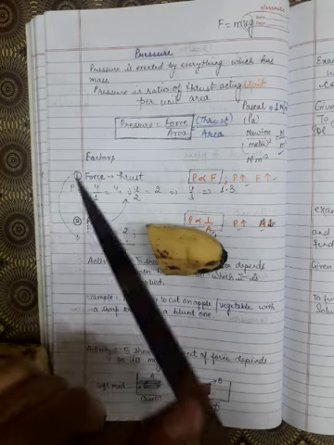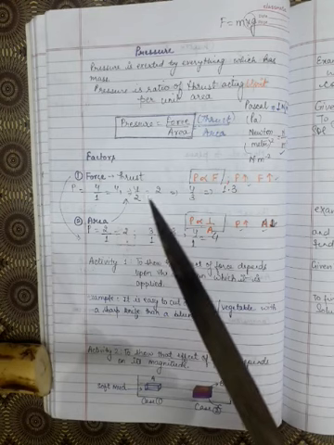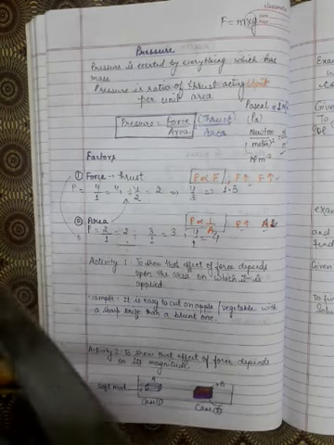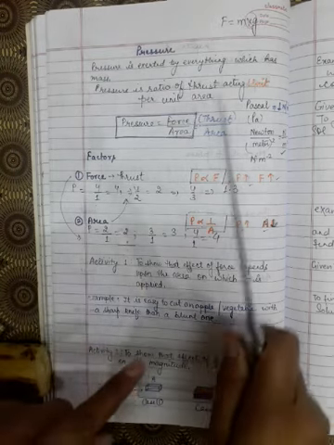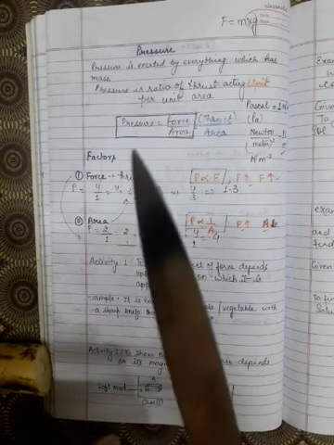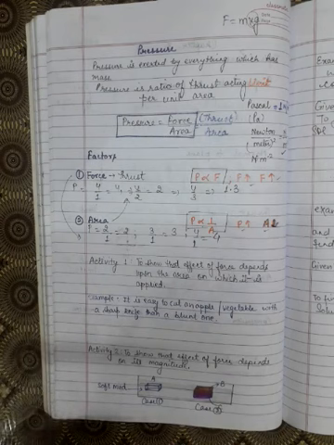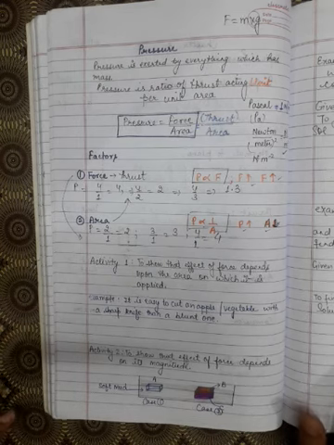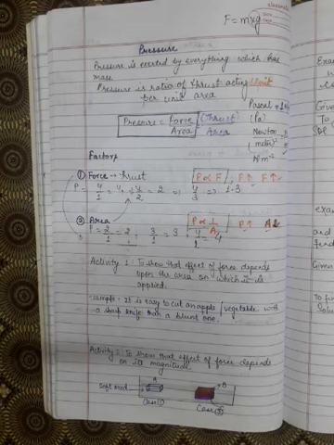And this side has less area. So what is the effect of area on pressure or force? If the area is more, I have to apply more force to cut this banana. But in this case, when the area is less, I can cut the banana very easily. So this is the effect of force. The activity is very simple. It shows how the effect of force depends on area.